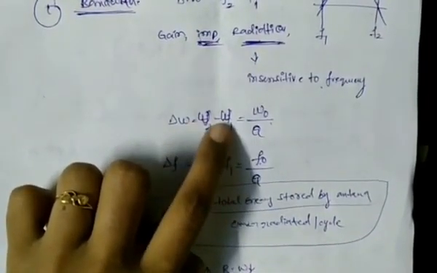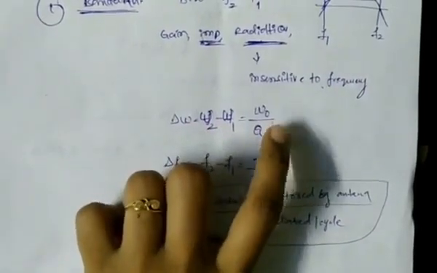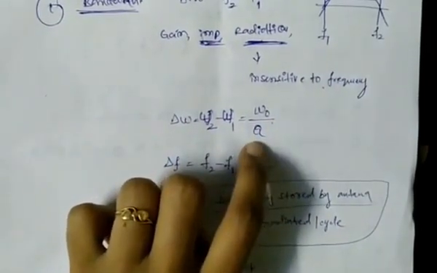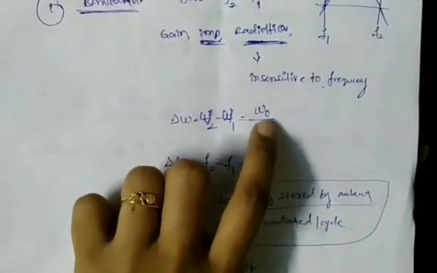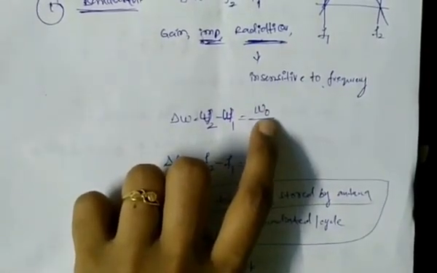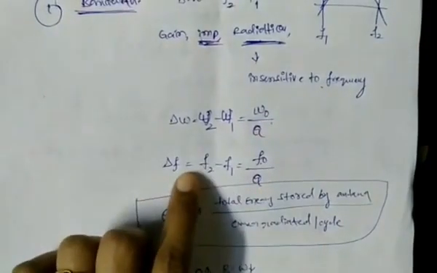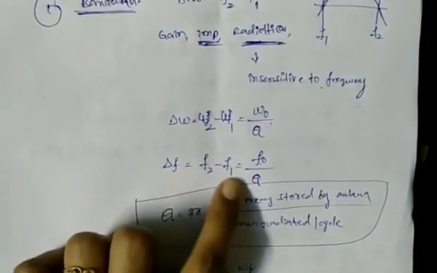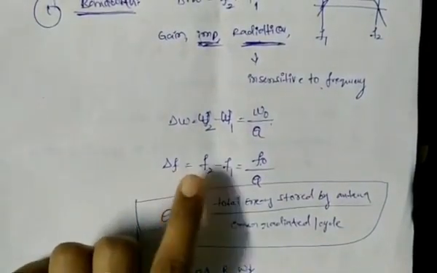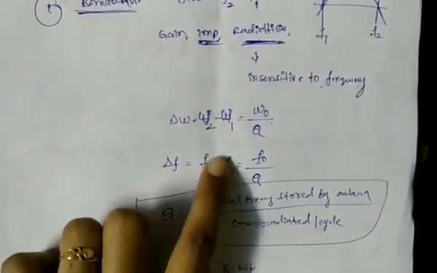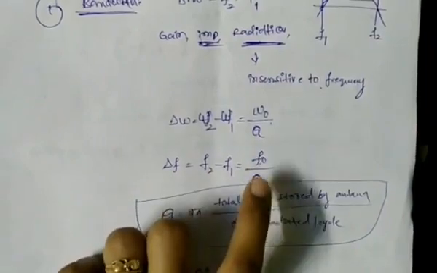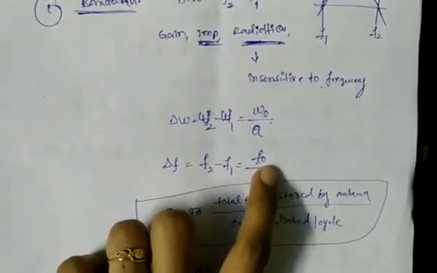We can also write this formula in terms of omega naught by Q. Here Q is the quality factor of the antenna, and omega naught is nothing but the resonant frequency or central frequency or design frequency. We can write the bandwidth formula in terms of frequency also. So delta F equals F2 minus F1, which is F naught by Q. F naught is the resonant frequency here.